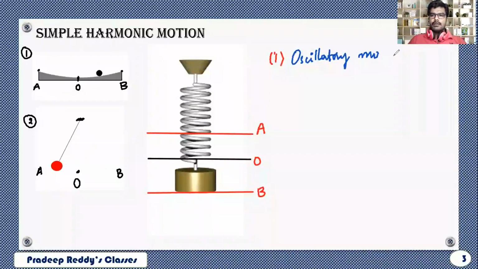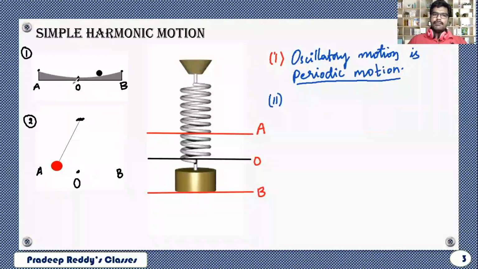Oscillatory motion is periodic motion. That means if the oscillatory motion is executed in equal intervals of time, then it is said to be periodic motion.